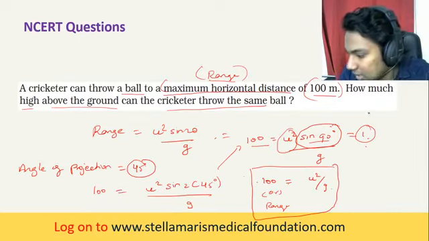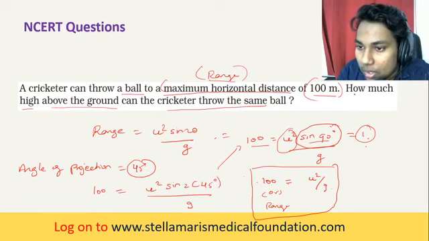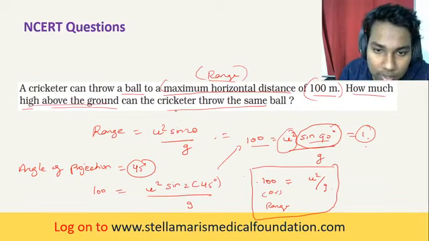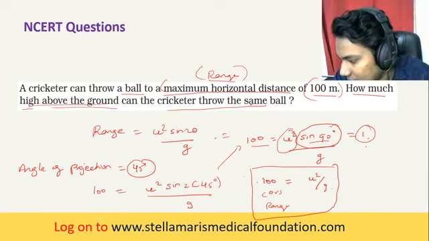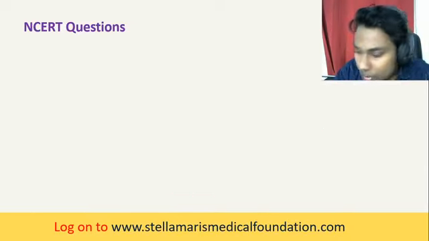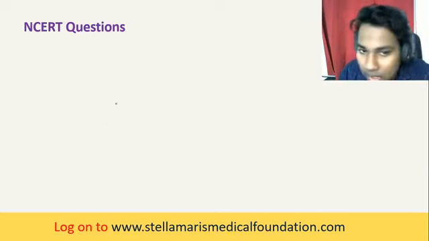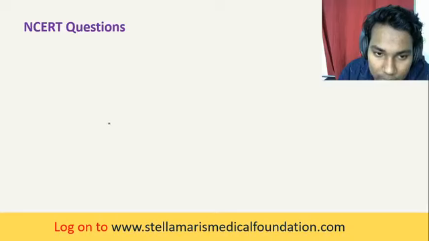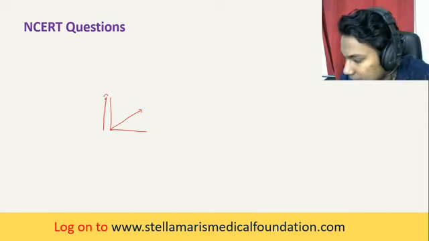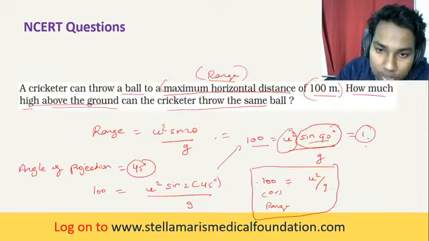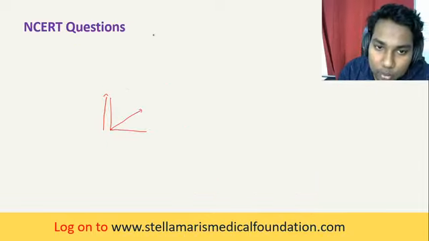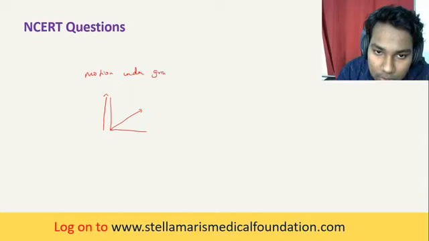So the second thing they have to find: how much high above the ground can the cricketer throw the same ball, they are asking. How much high above the ground means from the point of projection. This is the point of projection. So apply the motion under gravity formula.